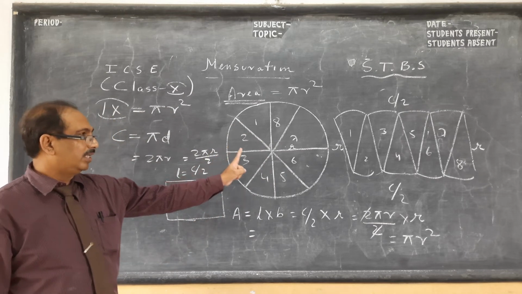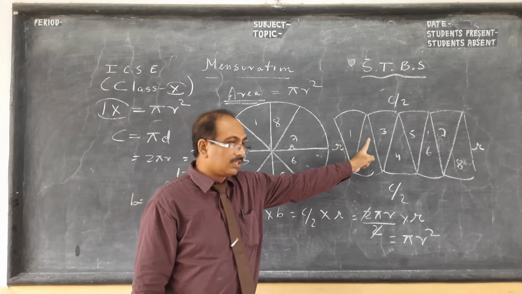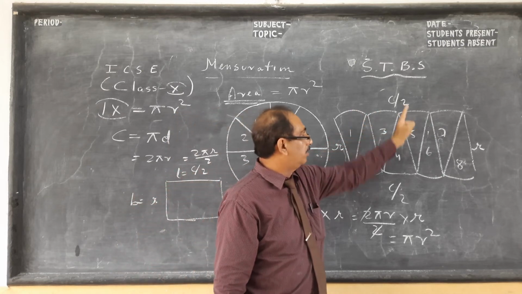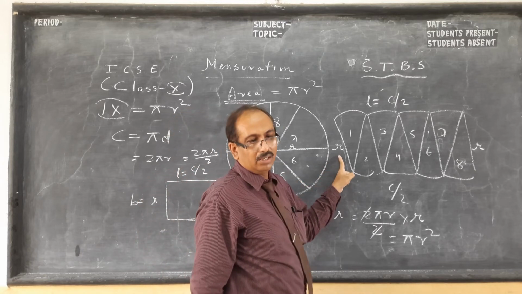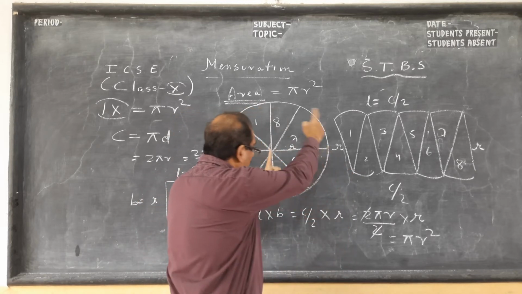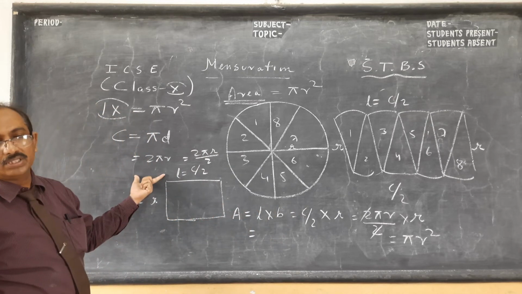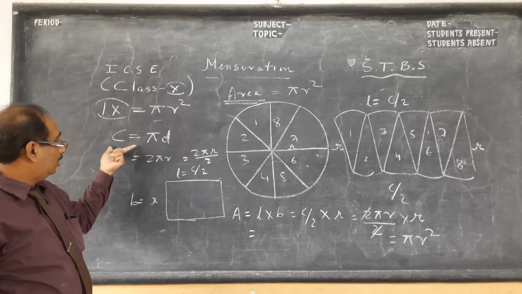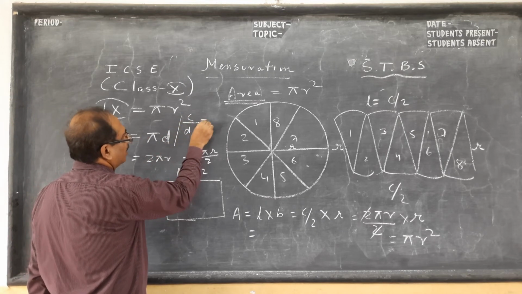Once more, when the number of sectors is more, and when you arrange them like this, it will become like a rectangle whose length will be C by 2, half of this, and whose breadth will be r. So area of rectangle is length into breadth, C by 2 into r. And in my previous discussion, I have shown you C is pi d, and I told you C by d is pi, the fundamental concept.